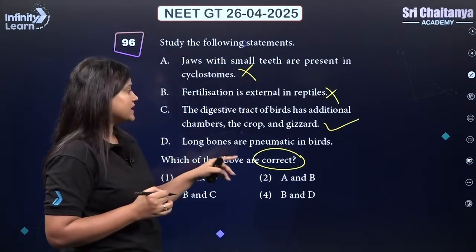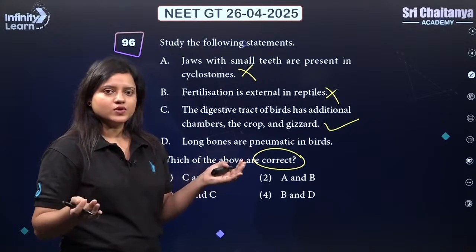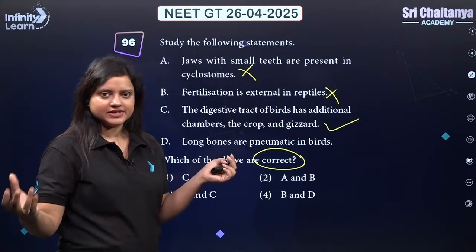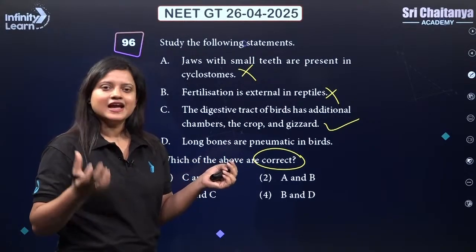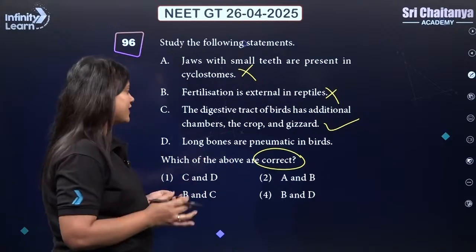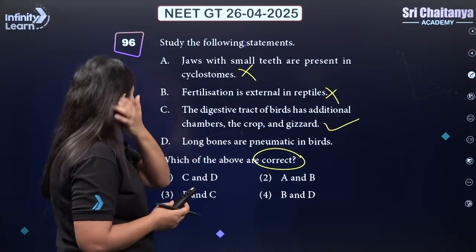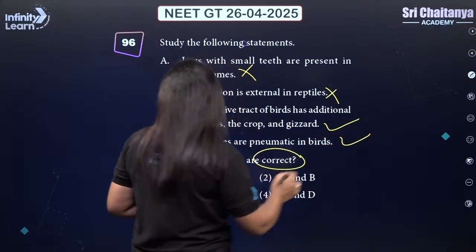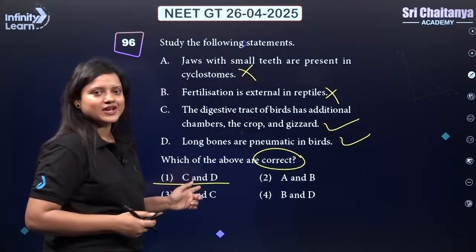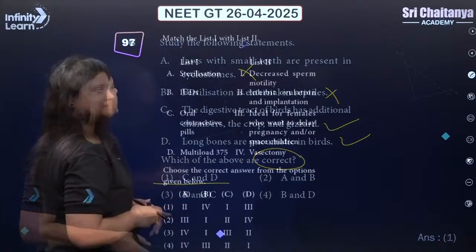Long bones are pneumatic in bird. So pneumatic bones are the bones with air cavities that make their weight light and because of which they can fly. So it is a very good adaptation for flying. Okay, so this is also true. C and D will be the correct answer. Yes, so correct answer is 1. Next.